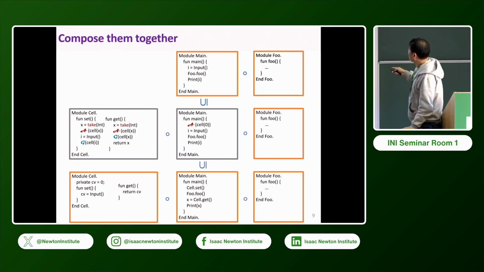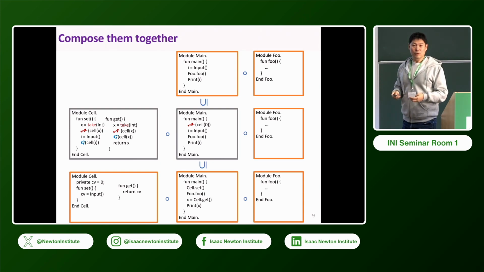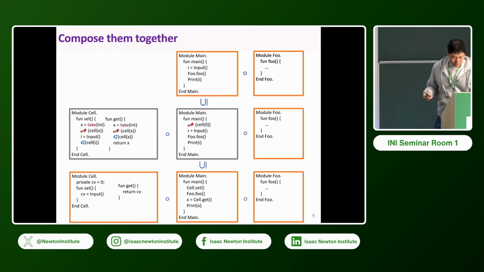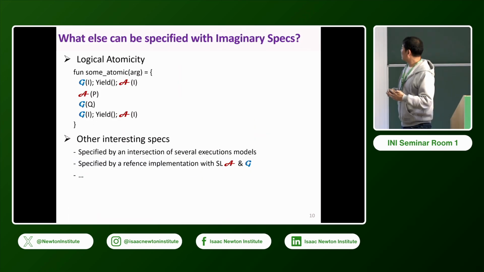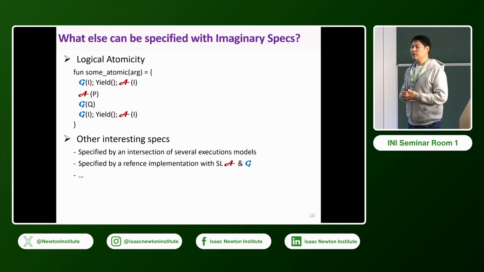If foo doesn't invoke this one, this holds. If foo invokes this one, this refinement doesn't hold, because cell has assume and guarantee, but there is no matching guarantee and assume. So this assume and guarantee cannot disappear, and the refinement does not hold. Finally, we can get this result using our system. And then what can I do with the imaginary spec? I thought about further examples, not just this simple one. I think we have many other interesting examples.